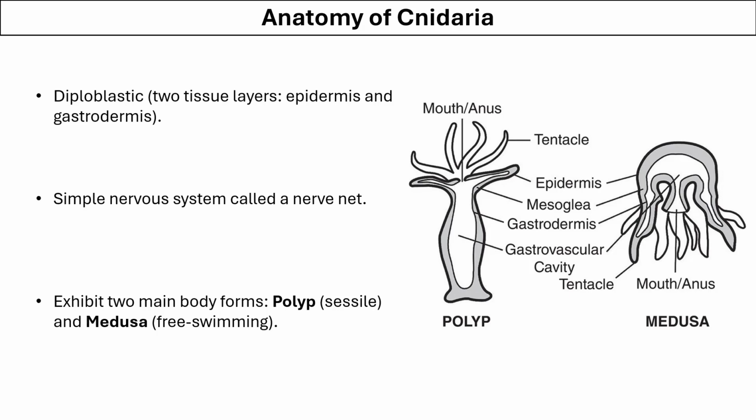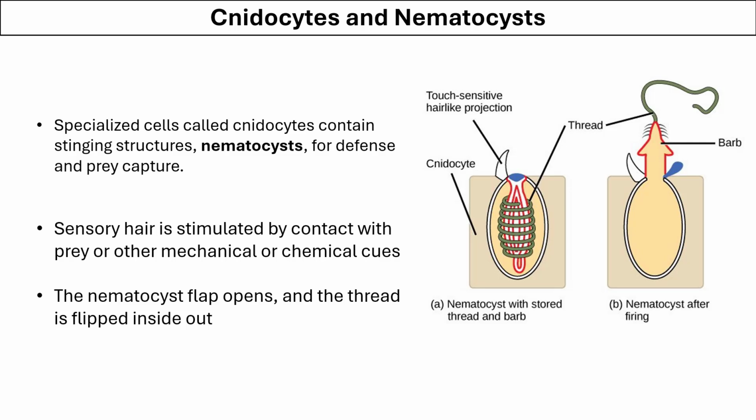In their life form, they exhibit two main body forms, one which remains attached to the substrate called polyp, and the other one that can move around freely called medusa. Cnidarians have specialized cells called cnidocytes. They have a stinging structure in them called the nematocyst. They perform the function of defense and capture of the prey.